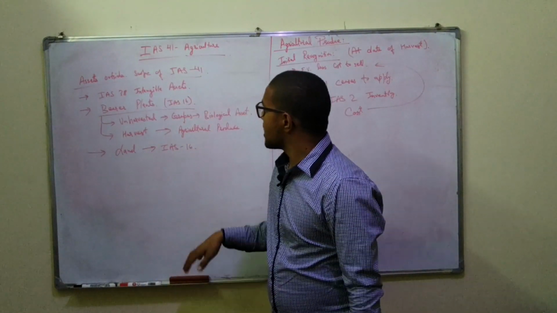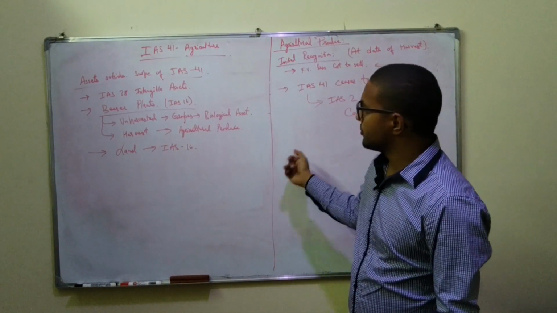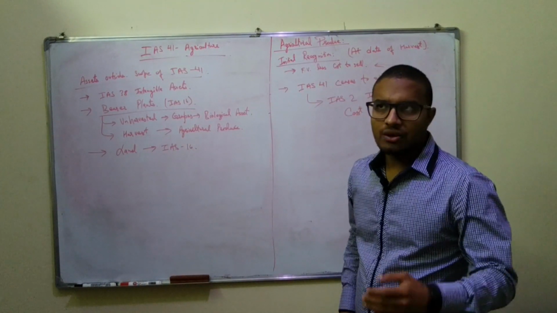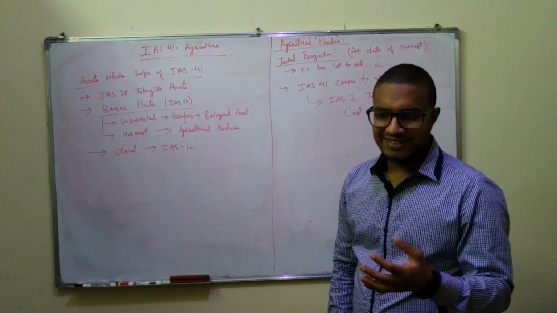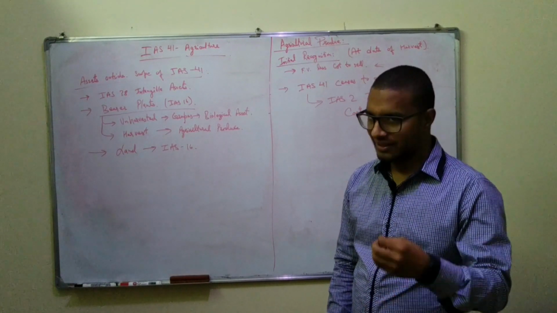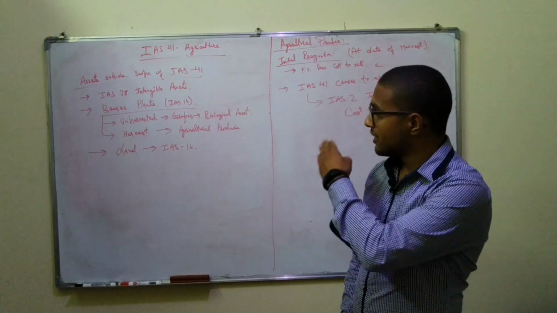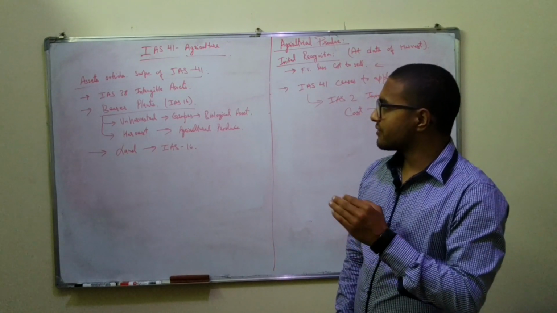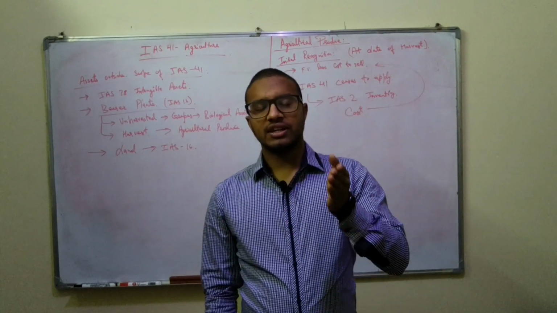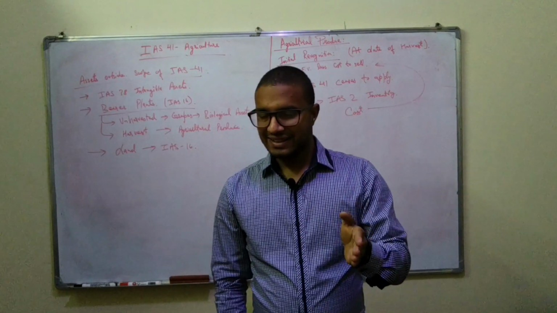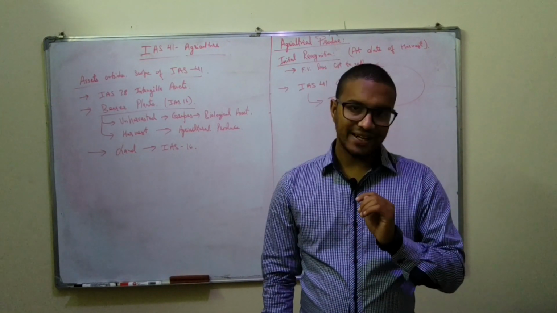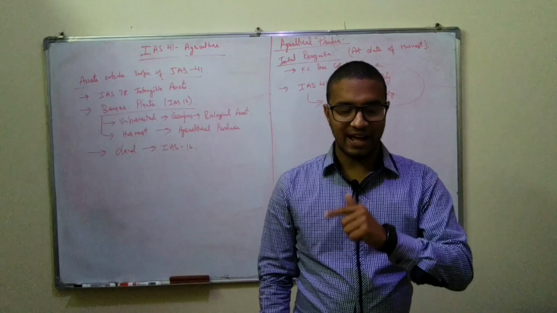A few things are outside the scope of IAS 41: intangible assets are outside the scope of agriculture, and bearer plants are also outside the scope, so they are treated as PPE.